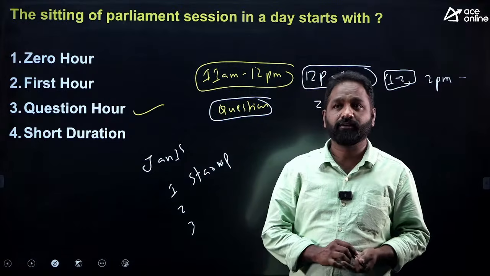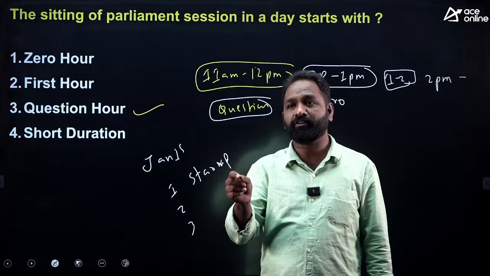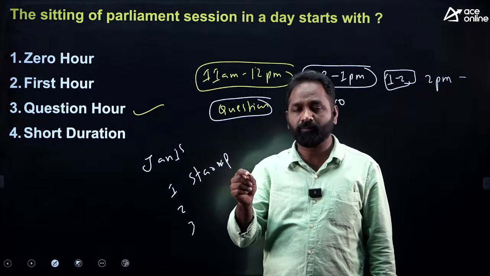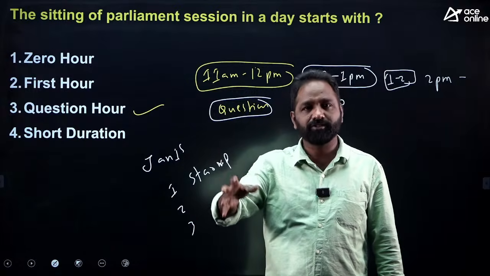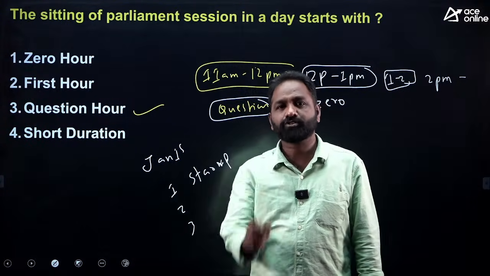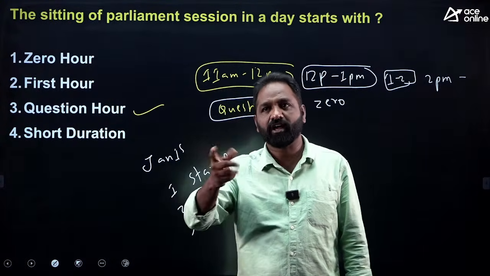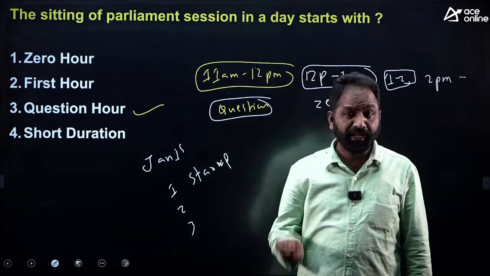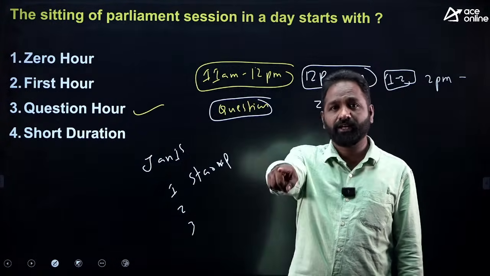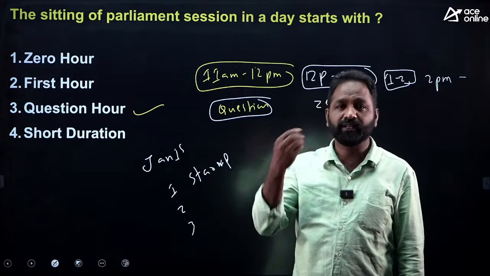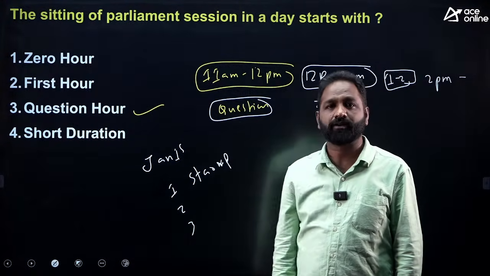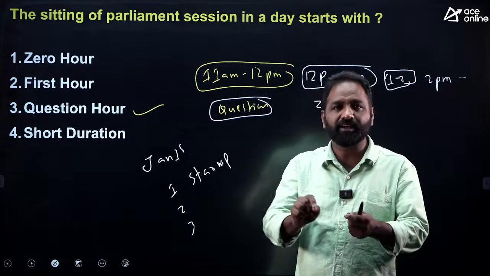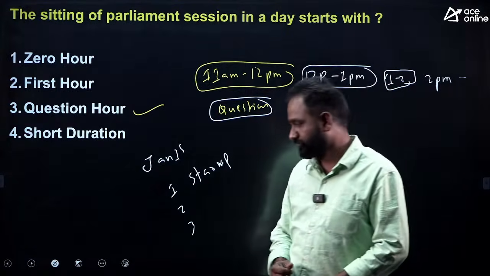Sometimes you want to know what is the amount spent by the government of India for agriculture in 1 year. You only want the number, 1 lakh crore, 2 lakh crore, like that. Is it clear? Any question that requires an oral answer is called a starred question. They put a star mark. Any question that requires a written answer is called an unstarred question.